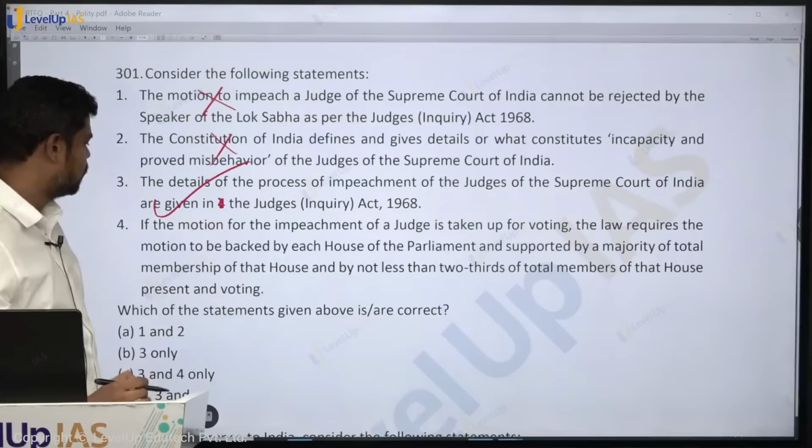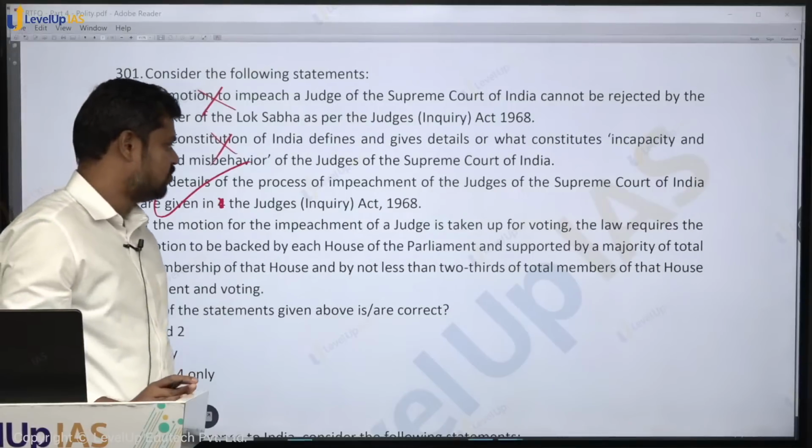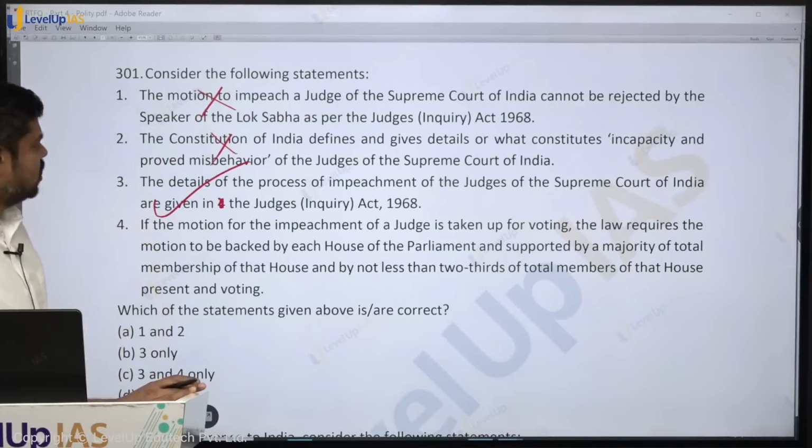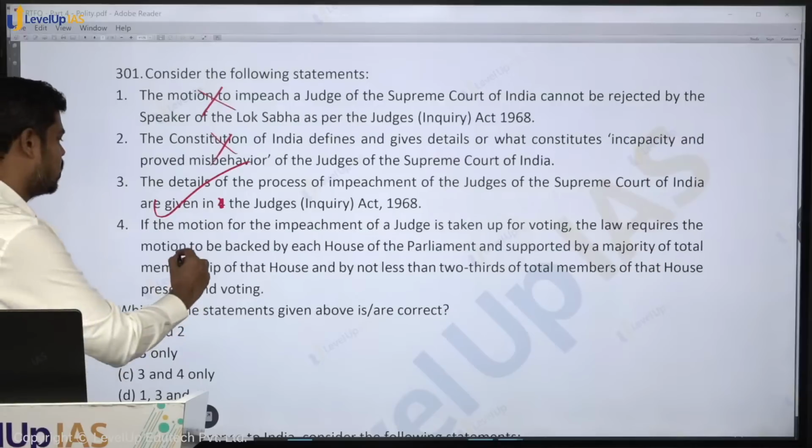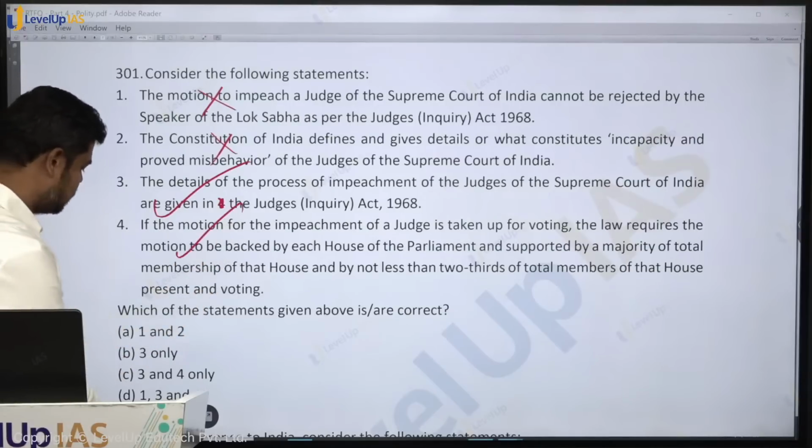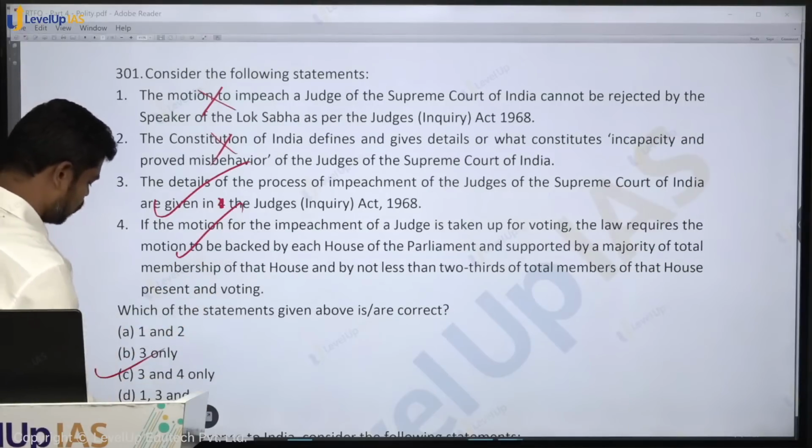So this is true. If the motion for the impeachment of a judge is to be taken up for voting, the law requires a motion to be backed by each House of Parliament and supported by a majority of the total membership of the House and not less than 2/3 of the members present and voting in the House. Is it true? Yes. This is the majority with which it has to be passed. So what is the answer in this case? 3 and 4 only.